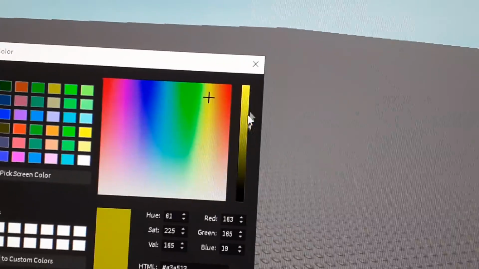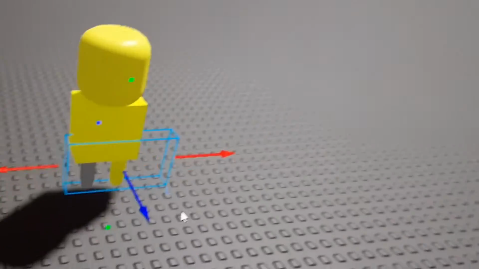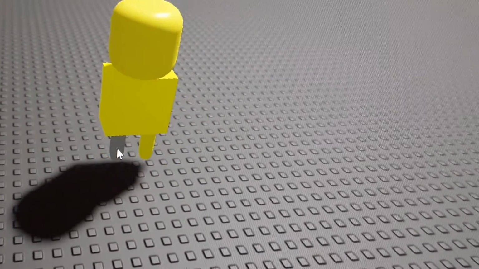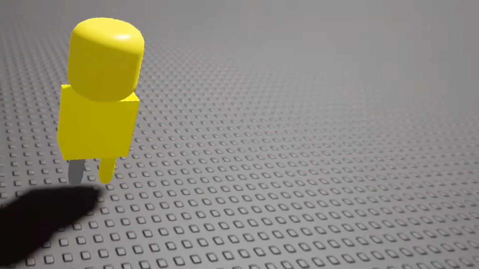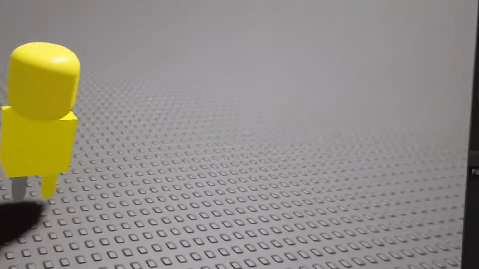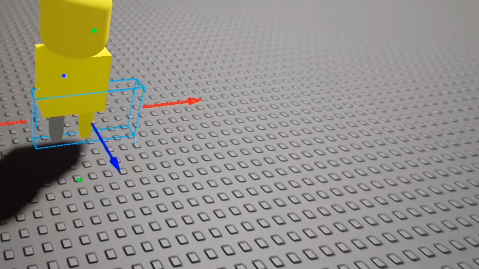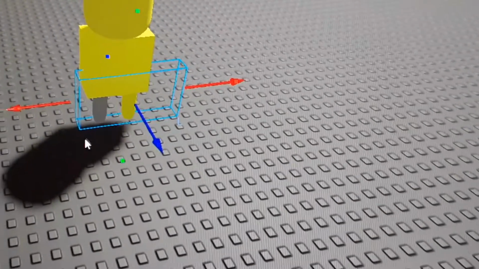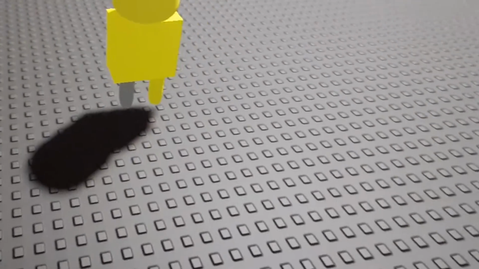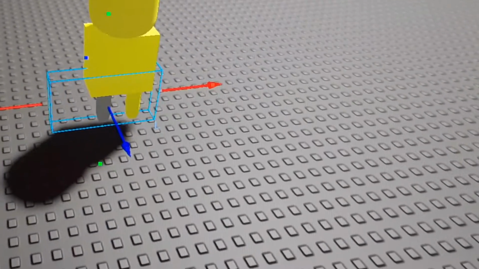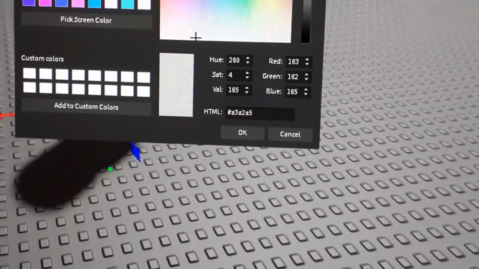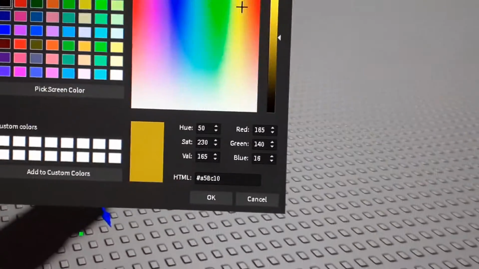And we could just set the color to the same body color as the body and the head. So let's take this part and set it to yellow also.